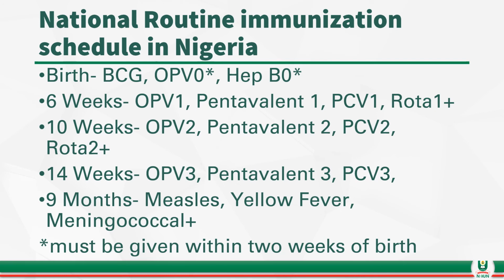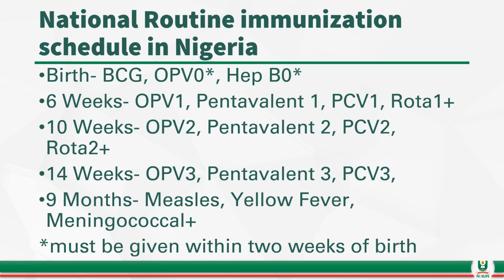You have the DPT, which is the diphtheria, pertussis, and tetanus vaccine. You have the MMR, which is the mumps, measles, and rubella. And then you have the one they call hepatitis B vaccine. So these are the vaccines that are combined to form the pentavalent vaccine.